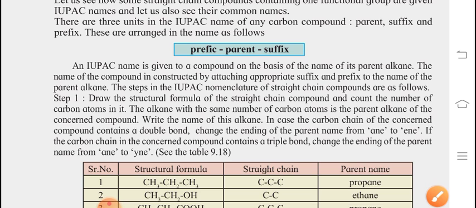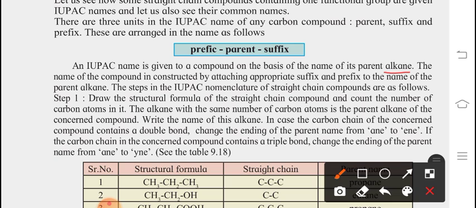The IUPAC name is given to a compound on the basis of the name of its parent. What is the parent? It means alkane. That is the basic name of the parent, which is alkane. The name of the compound is constructed by attaching the appropriate suffix and prefix to the name of the parent alkane. We will see with an example. The steps in the IUPAC nomenclature of straight chain compounds are as follows.